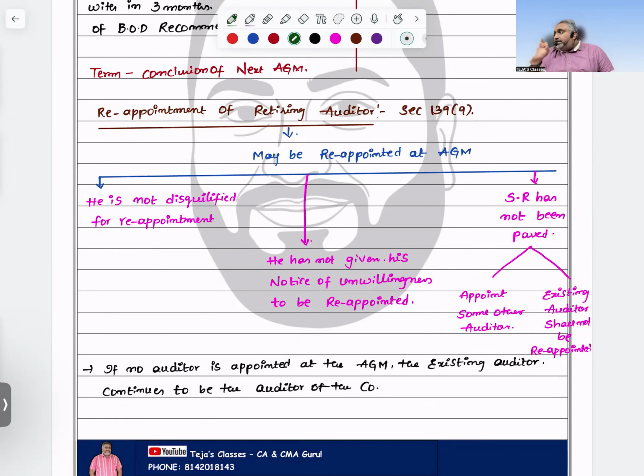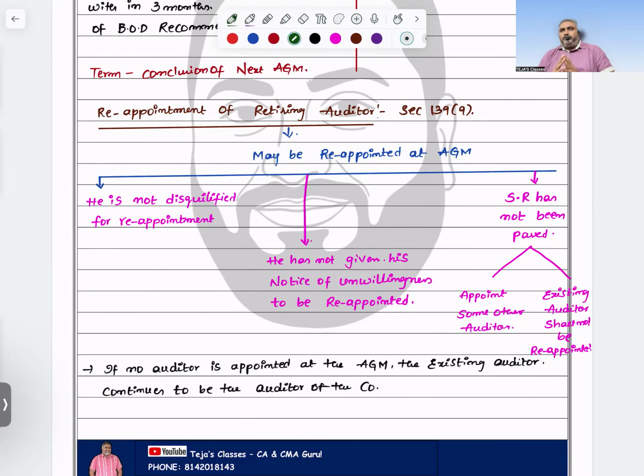In that situation only, the retiring auditor will be reappointed. So read the question carefully. What are they asking? In which situation will the retiring auditor be reappointed, or not reappointed?